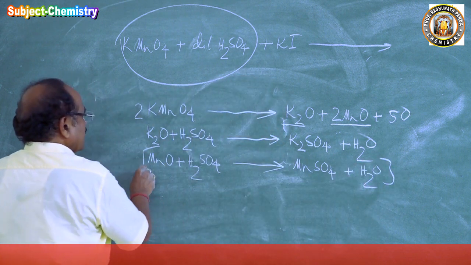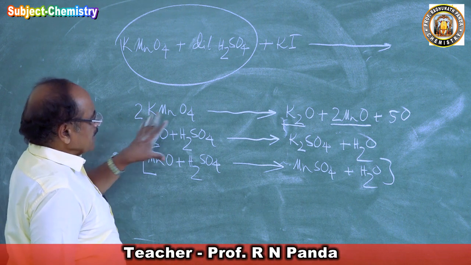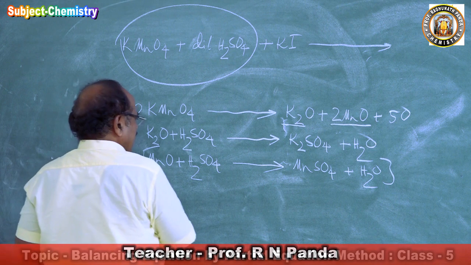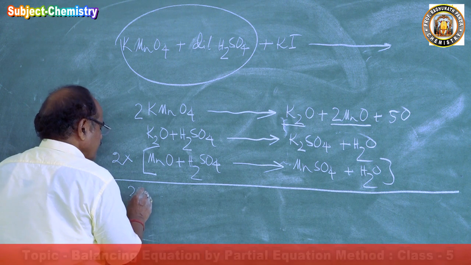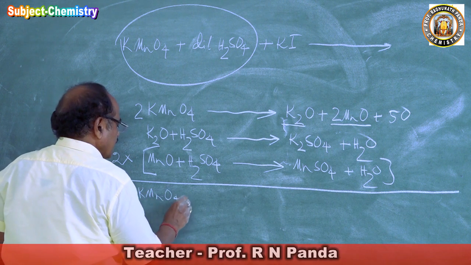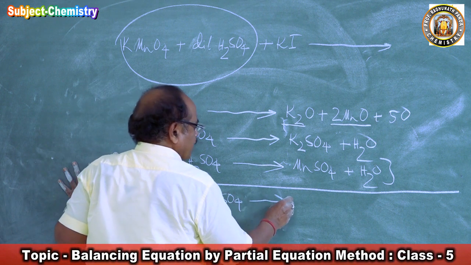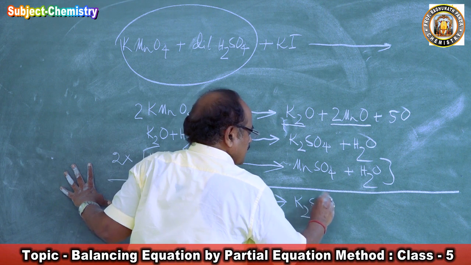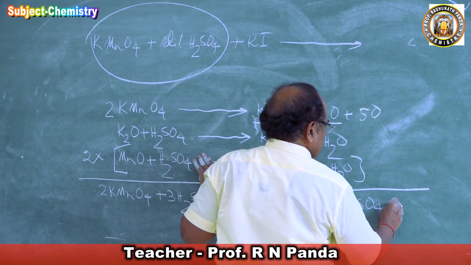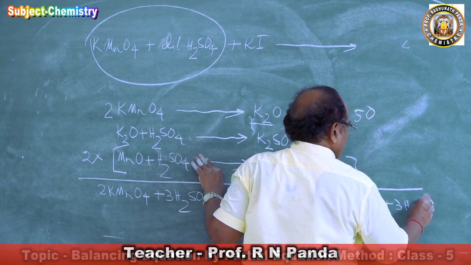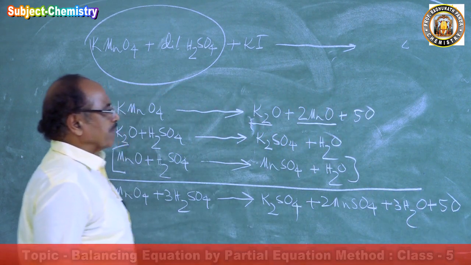We multiply this equation by 2. Now what is happening? So this is the acidified potassium permanganate. Let us add this. So we get 2KMnO4 plus 3 sulfuric acid gives potassium sulfate, 2MnSO4 plus 3 water plus 5O. This is the standard equation of acidified potassium permanganate.